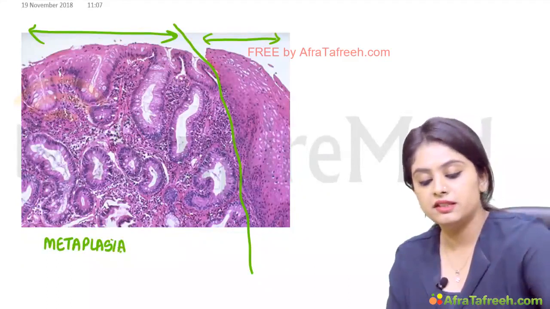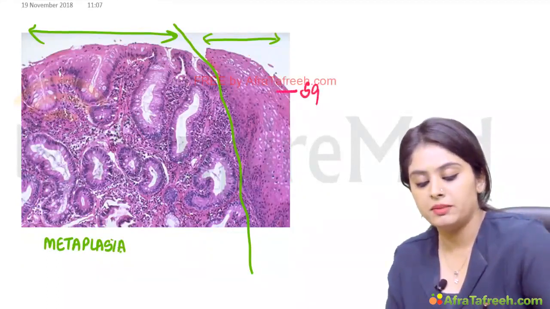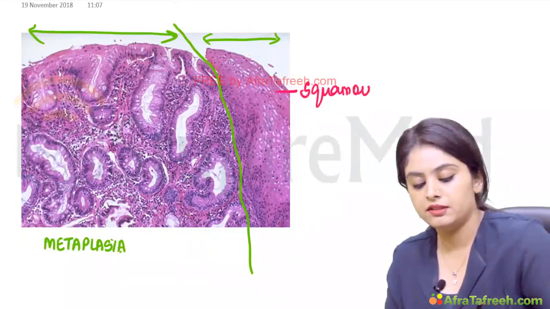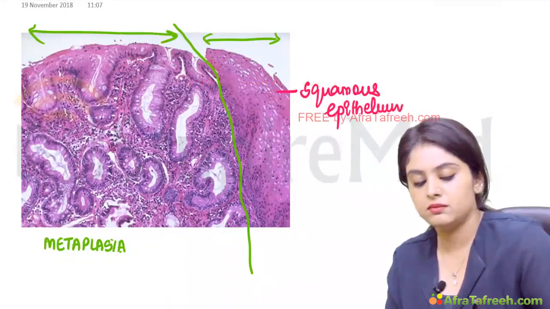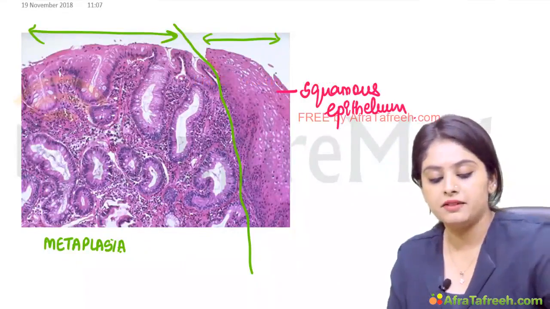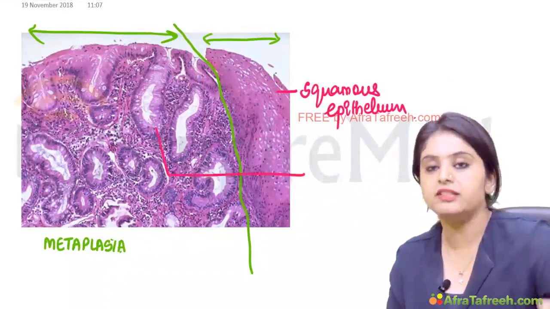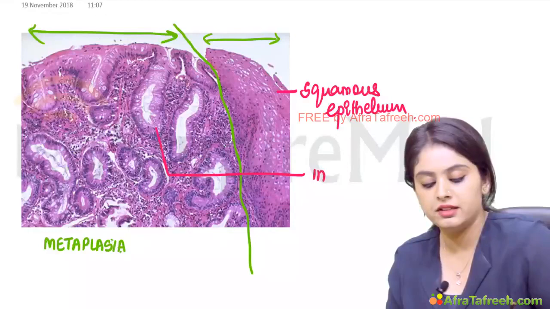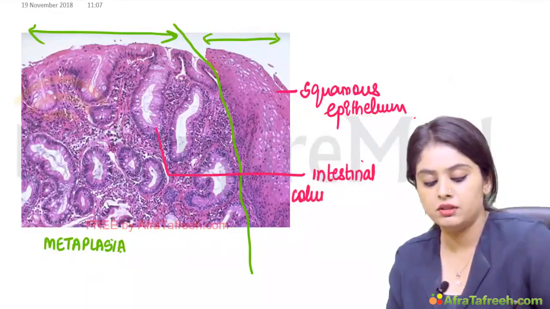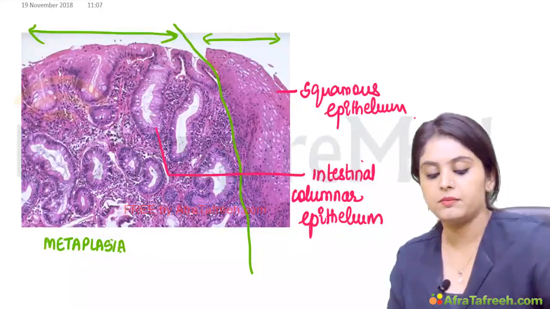So students, this is actually squamous epithelium. And what we have on this side, all these glands, this is the intestinal columnar epithelium.